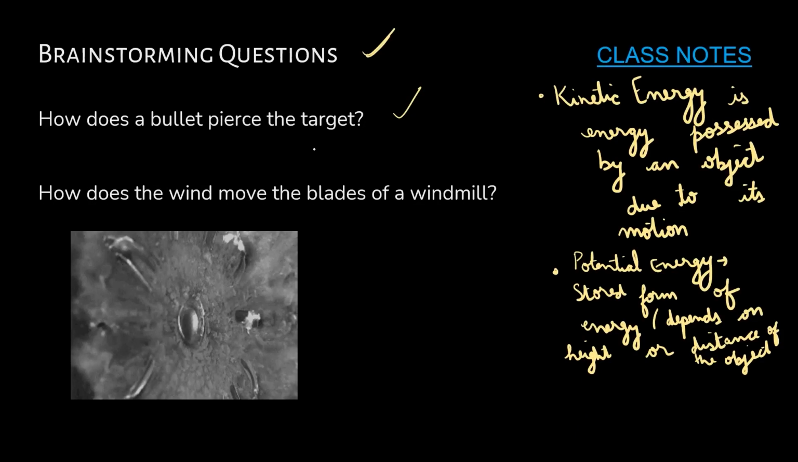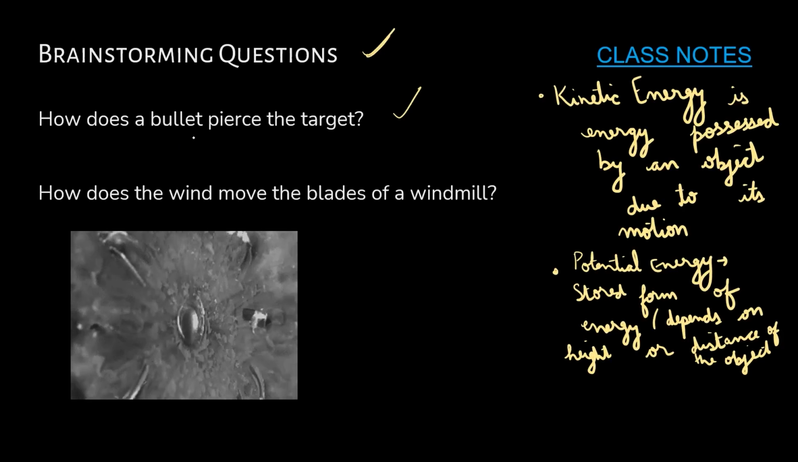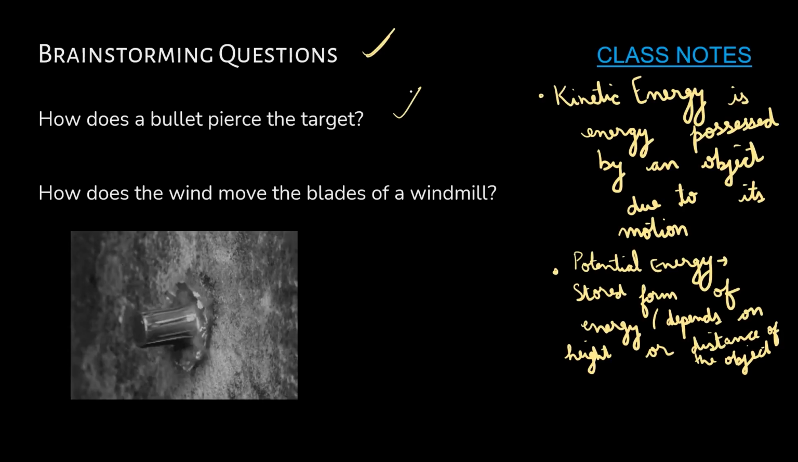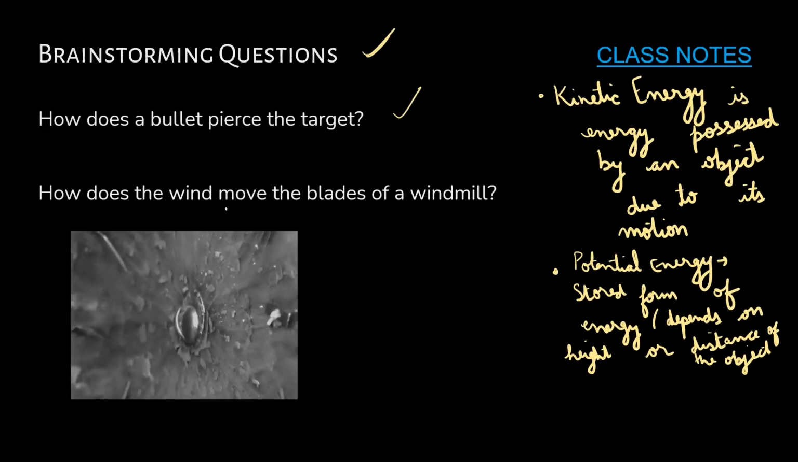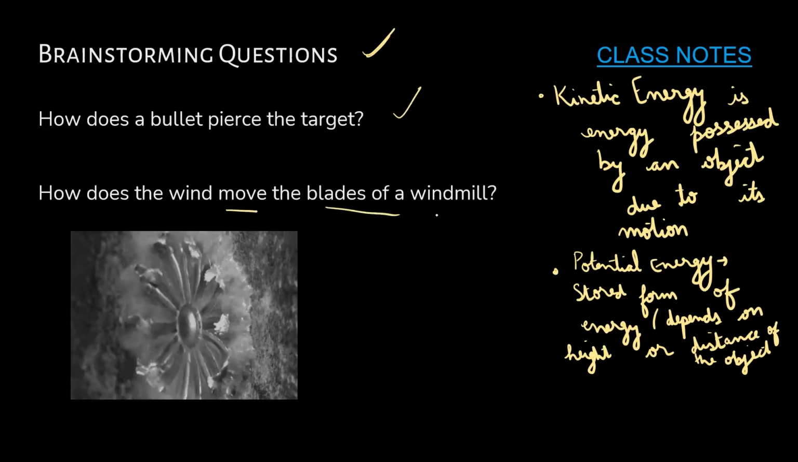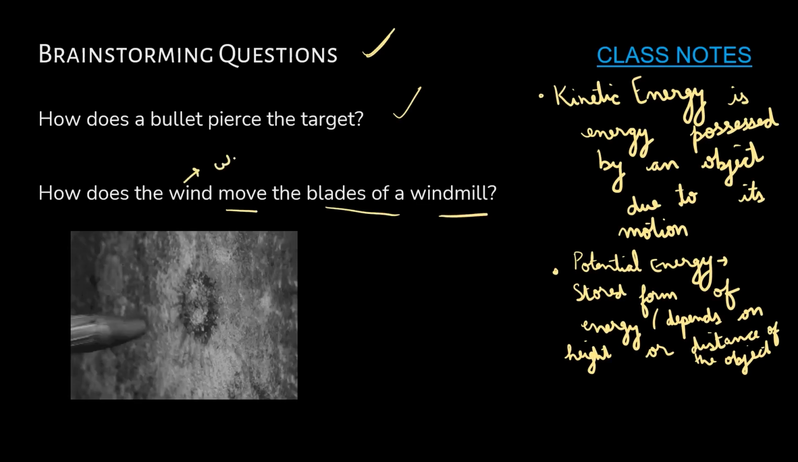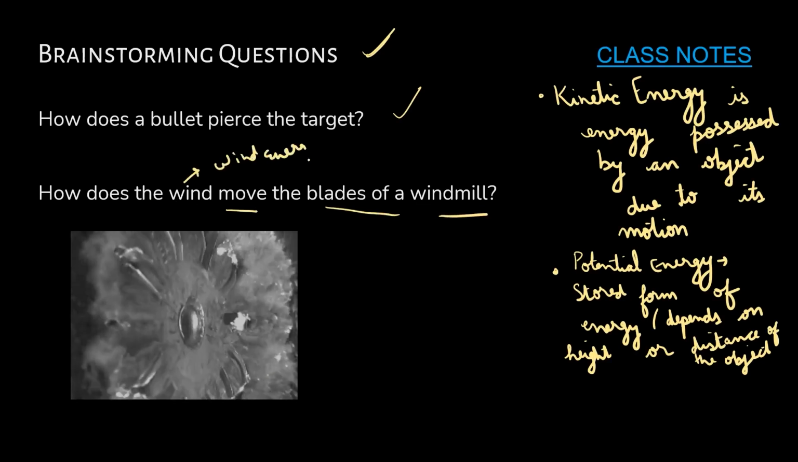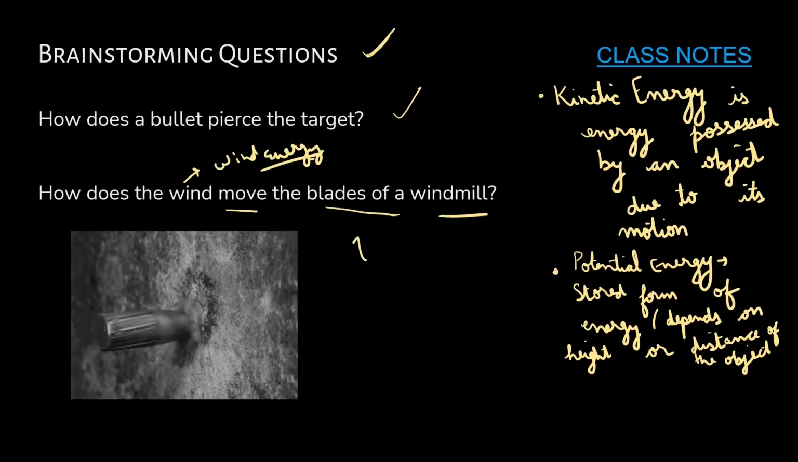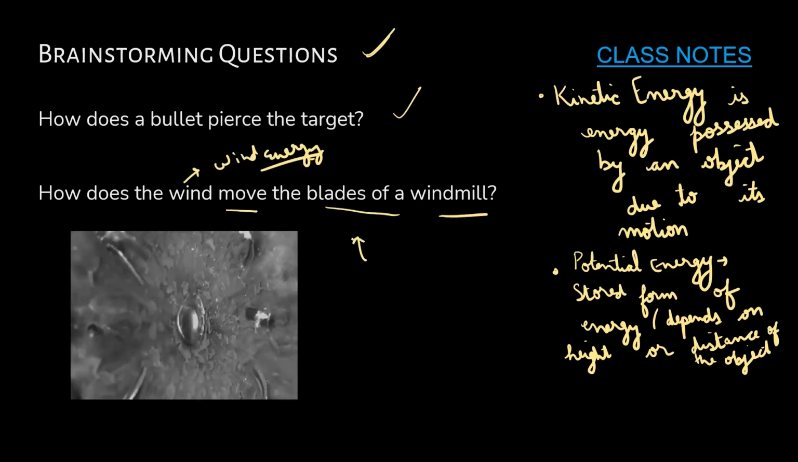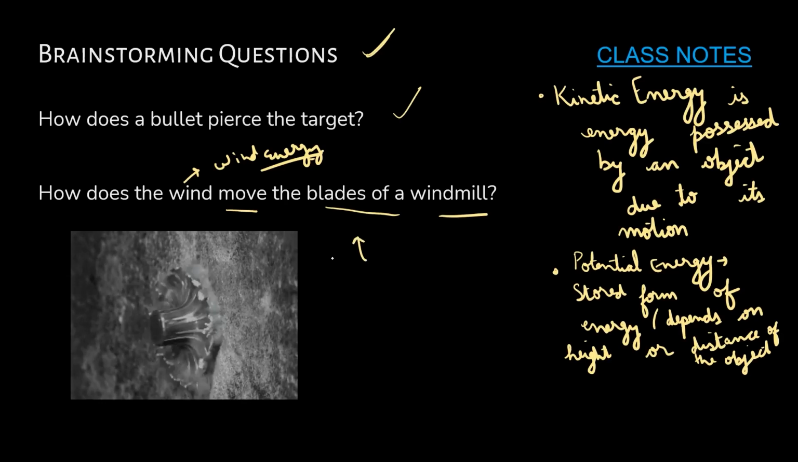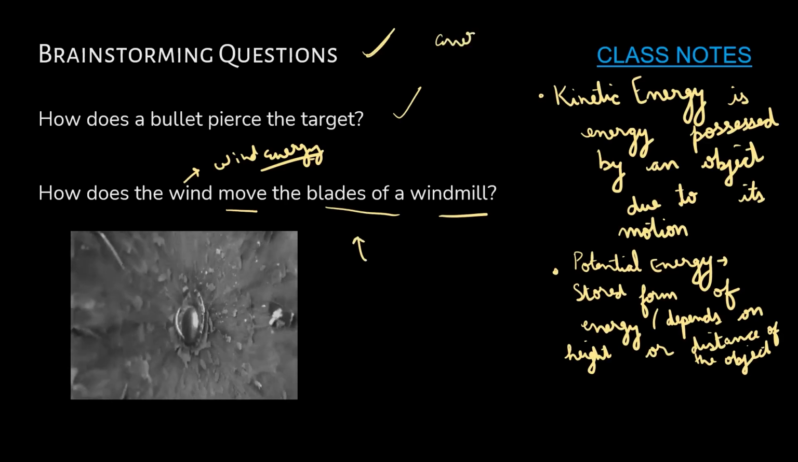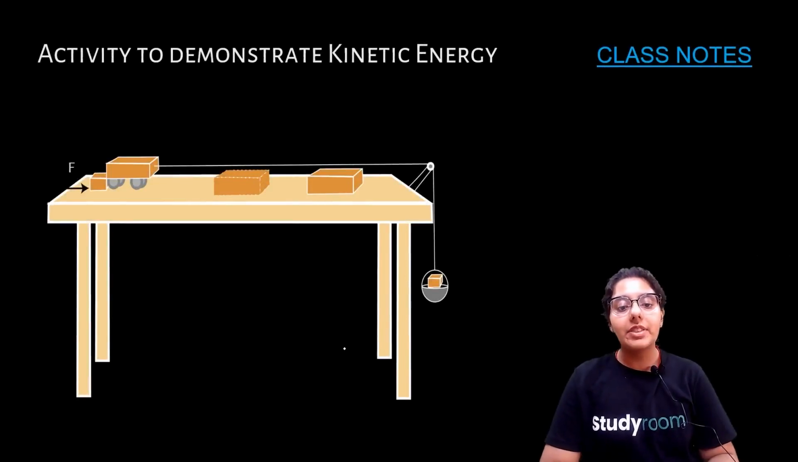So the bullet pierces the target due to the kinetic energy. Since the velocity of the bullet is too high, it pierces the target. And how does the wind move the blades of a windmill? Due to wind energy, right? The movement of turbine and conversion of energy into wind energy. So can you just see that energy plays a very important role in our lives, right? So let's do an activity to demonstrate kinetic energy.